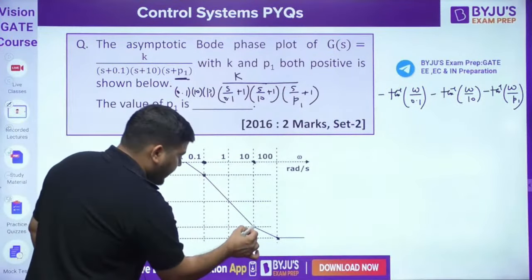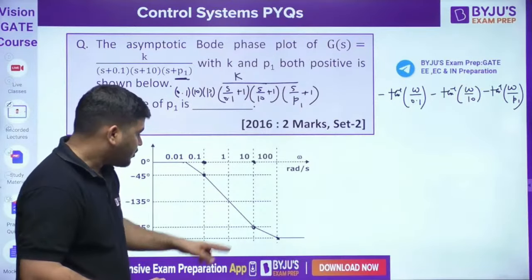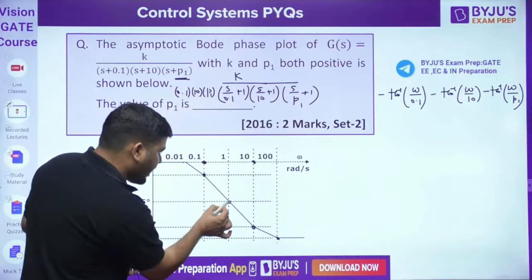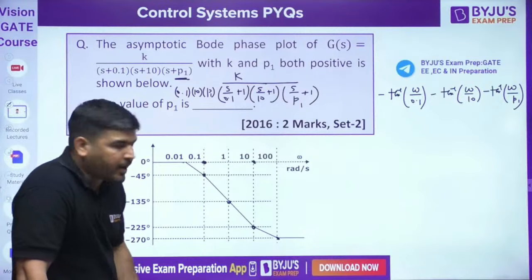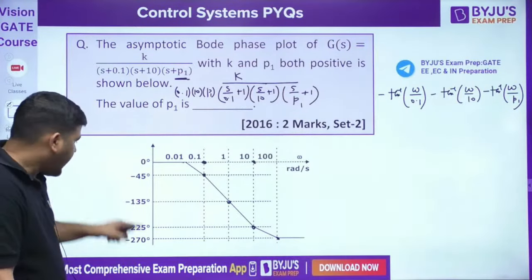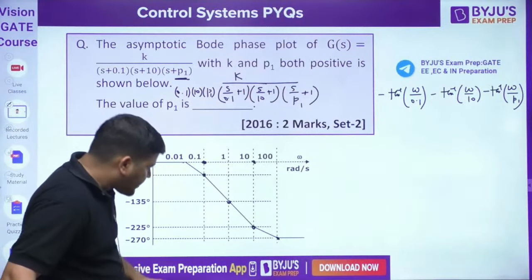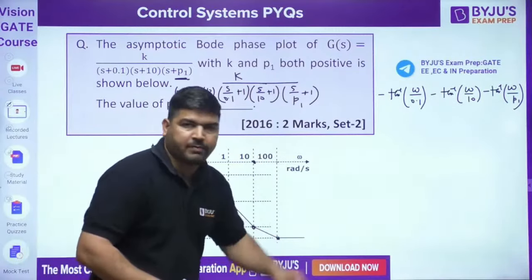At omega equal to 10, the angle has become minus 225. Or you can also see that at omega equal to 1, the angle has become minus 135. Angle has become minus 135 at omega equal to 10. Or you can also say that omega equal to 100. At omega equal to 100, the angle has become minus 270.